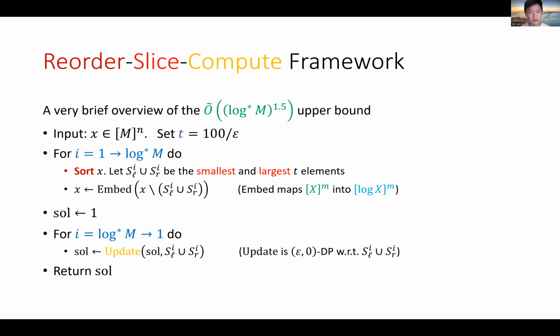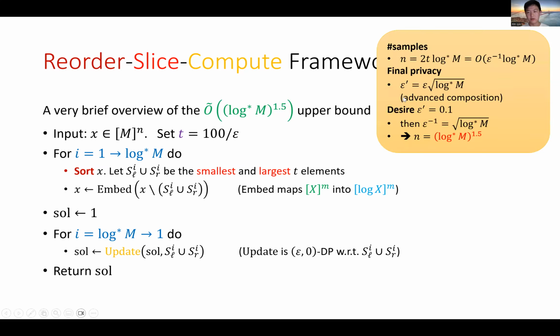Okay, so let me briefly explain how you get the log star m to the 1.5 upper bound through this algorithm. As you can see, there are log star m rounds of iterations in total. For this whole recursion to go through, you have to have 2t times log star m many samples, which is of order 1 over epsilon times log star m.